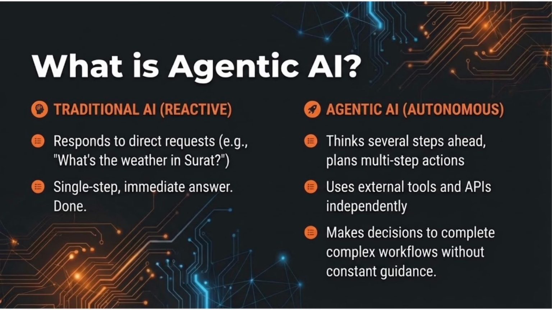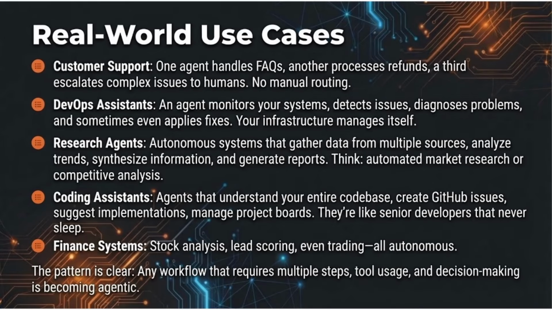Let me give you two examples. Traditional AI, you ask, what's the weather tomorrow? ChatGPT: it's sunny and 28 degrees C, done. Agentic AI, you say, plan my weekend trip to Mount Abu. I want to leave Saturday morning and return Sunday evening. Find me good hotels, check the weather, calculate driving time, and give me a complete itinerary. Now the AI system needs to search for weather forecasts, query hotel booking APIs, calculate driving routes, coordinate all this information, present you with a complete plan, all without you micromanaging every step. That's agentic AI.